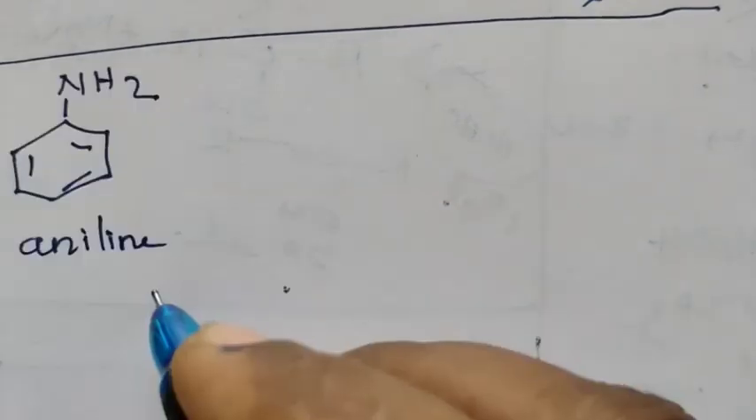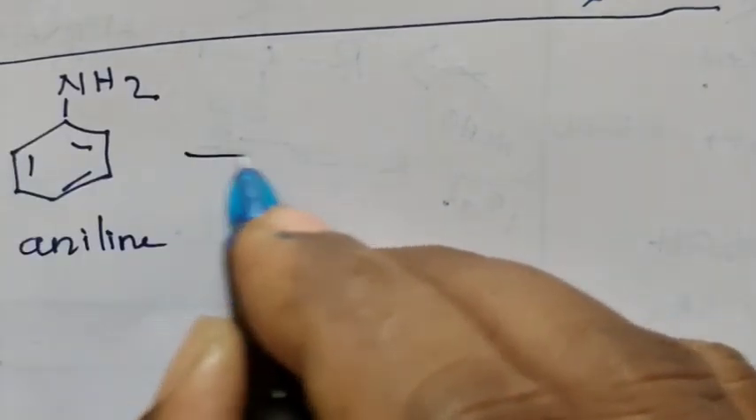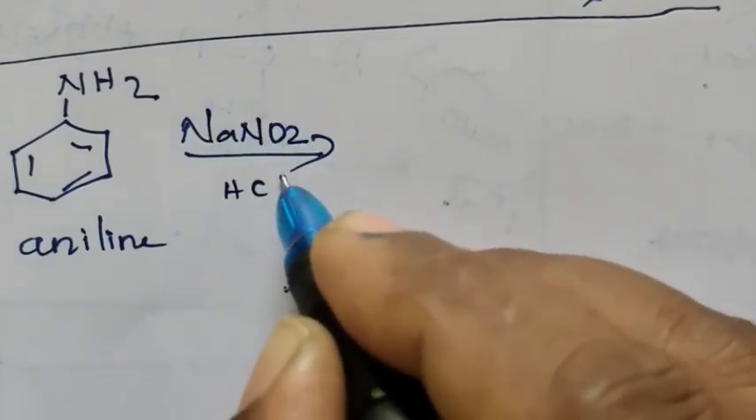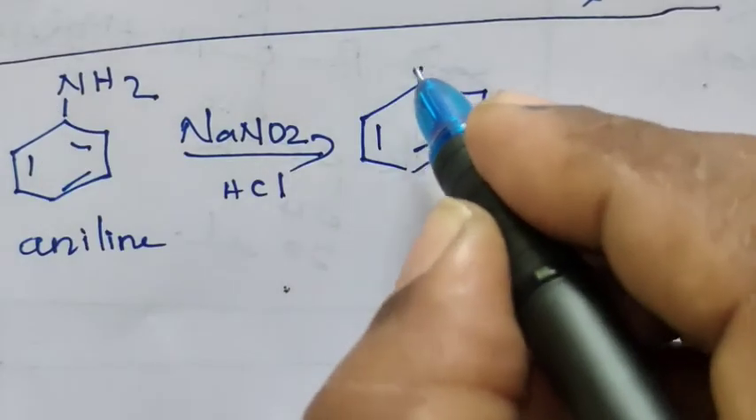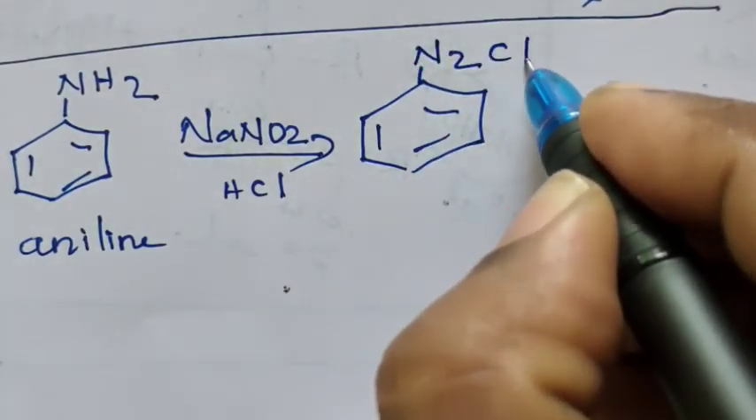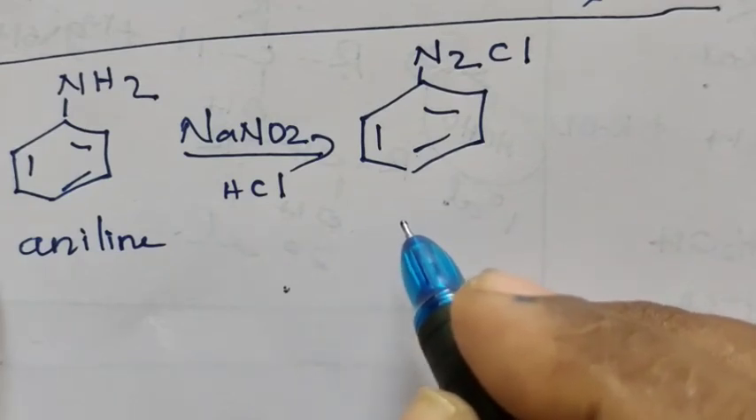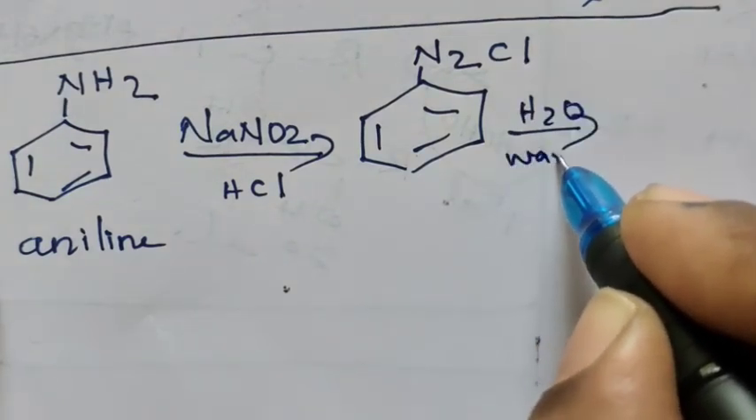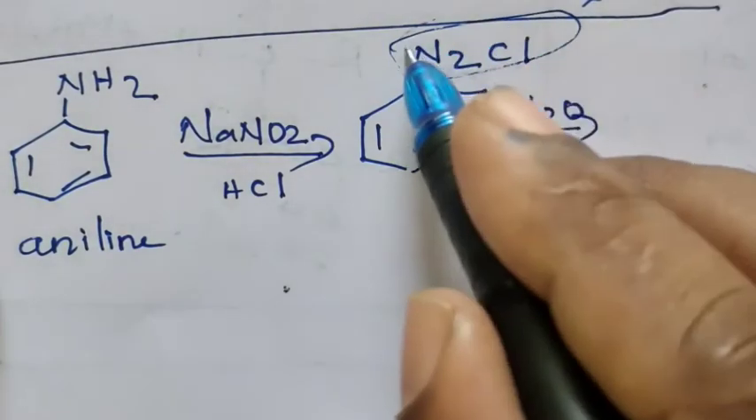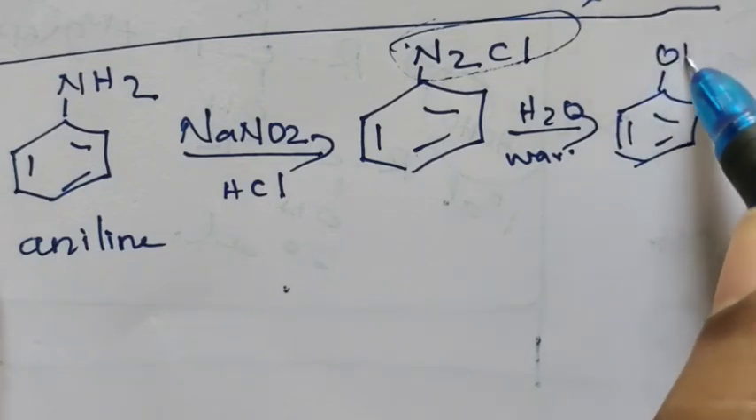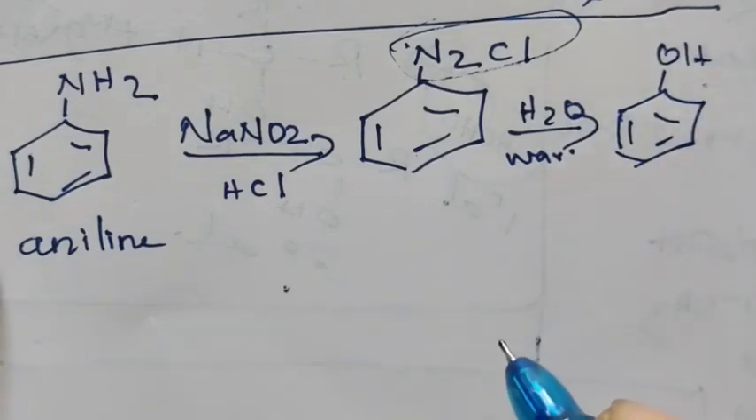The third method of preparation of phenol is from aniline. Aniline, treated with NaNO2 in the presence of HCl, has its amino group converted into N2Cl. The resultant compound is called benzene diazonium chloride. On warming with water, the diazo group is converted into OH group.